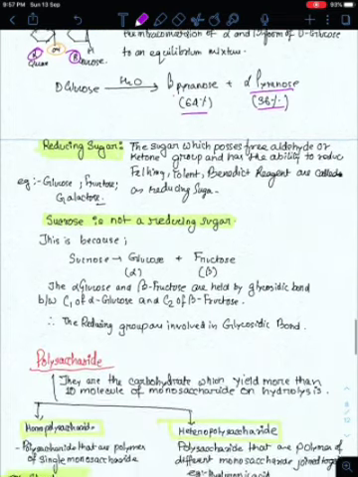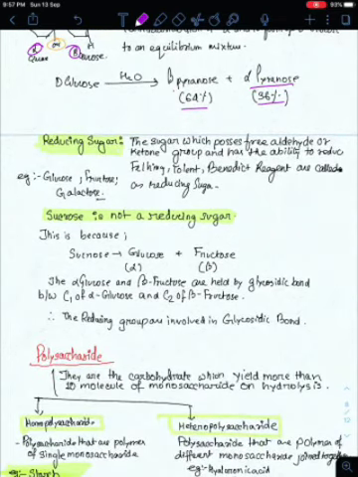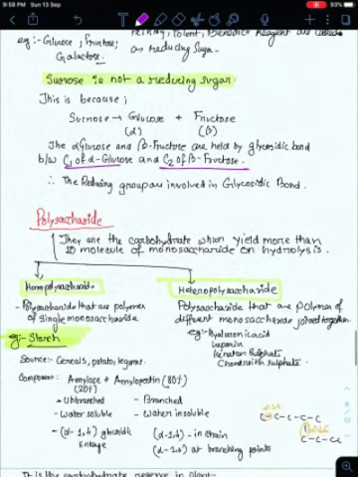Glucose and fructose are reducing sugars. Sucrose is not a reducing sugar. Why? Because sucrose breaks down into alpha glucose and beta fructose. They are held together by a glycosidic bond between carbon 1 of alpha glucose and carbon 2 of beta fructose. The reducing groups are involved in the glycosidic bond, so the functional group is not free. When the functional group is not free, it cannot reduce any of the reagents, Tollens', Benedict's or Fehling's. So it is called a non-reducing sugar.